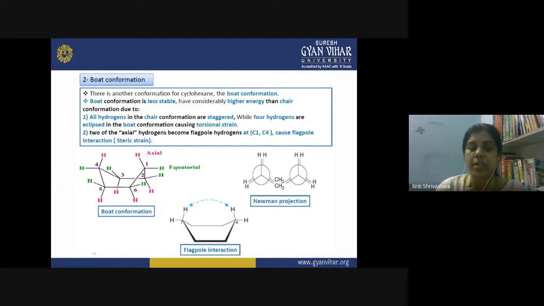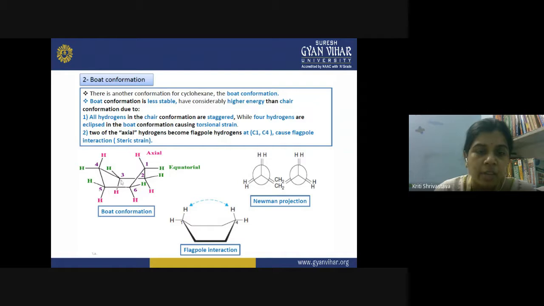The first point is, in the chair conformation all the hydrogens are staggered, while four hydrogens are eclipsed in the boat conformation. These four eclipsed hydrogens are causing torsional strain because they are causing steric hindrance. So let us see, this is the boat conformation, right?